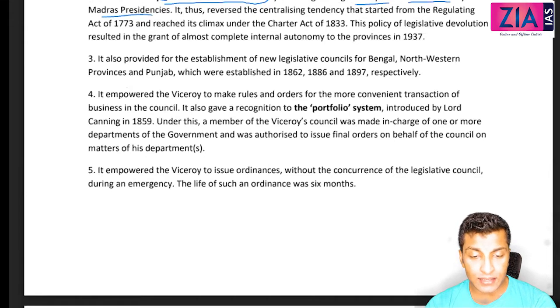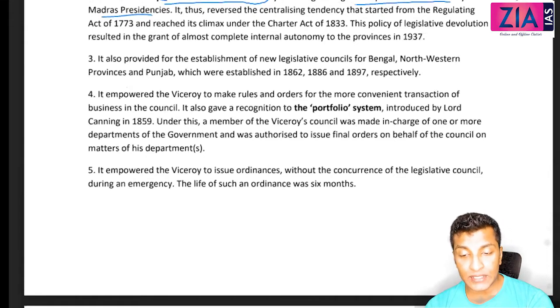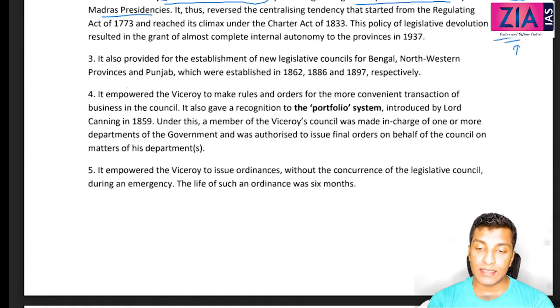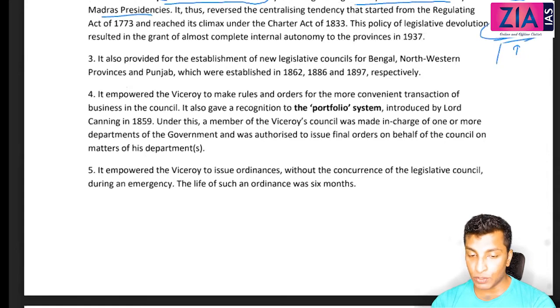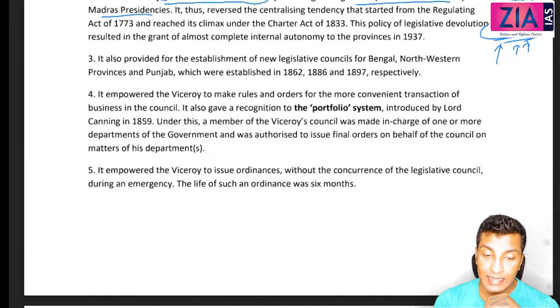So when it was centralized, I've told you 1833, right? When was it started? From 1773. From 1773 onwards, we are discussing who's subordinate, who's superior, right? I hope you remember that. And I've told you Warren Hastings is superior or subordinate, but not in all ways. Something started in 1773, almost culminated in the centralization in 1833. Now the decentralization started. That means now the Bombay and Madras presidencies are getting the legislative power. I've told you already that the legislative powers of Madras and Bombay were taken away and given to the Governor General in 1833.